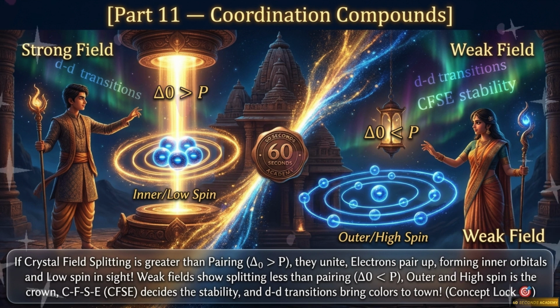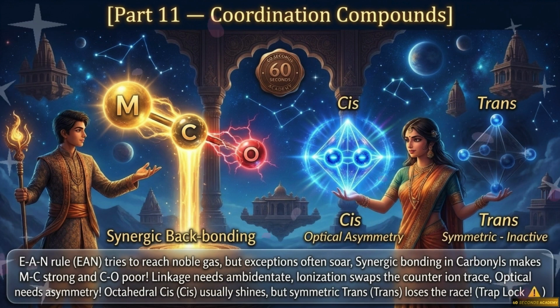Weak field shows splitting less than pairing. Outer and high spin is the crown. CFSE decides the stability, and the transitions bring colors to town. EAN rule tries to reach noble gas, but exceptions often soar.